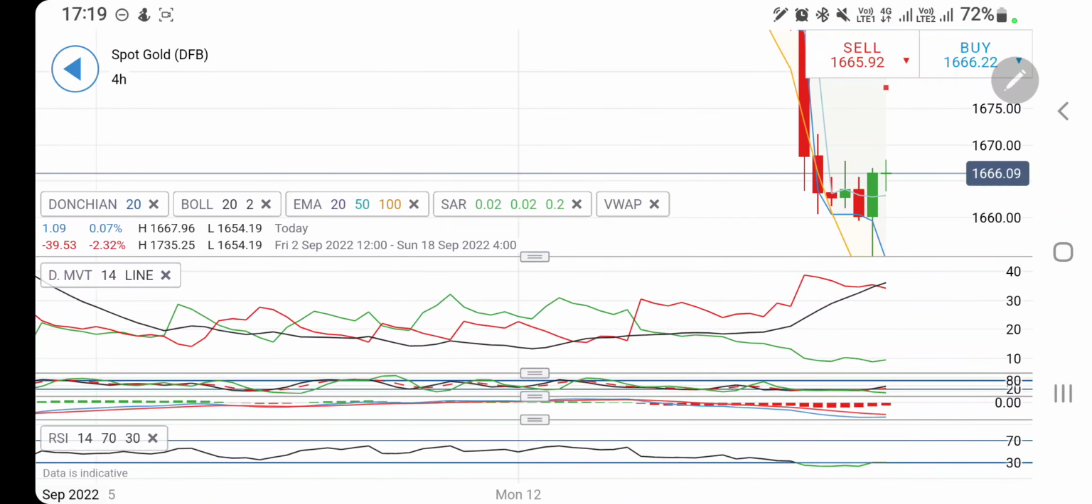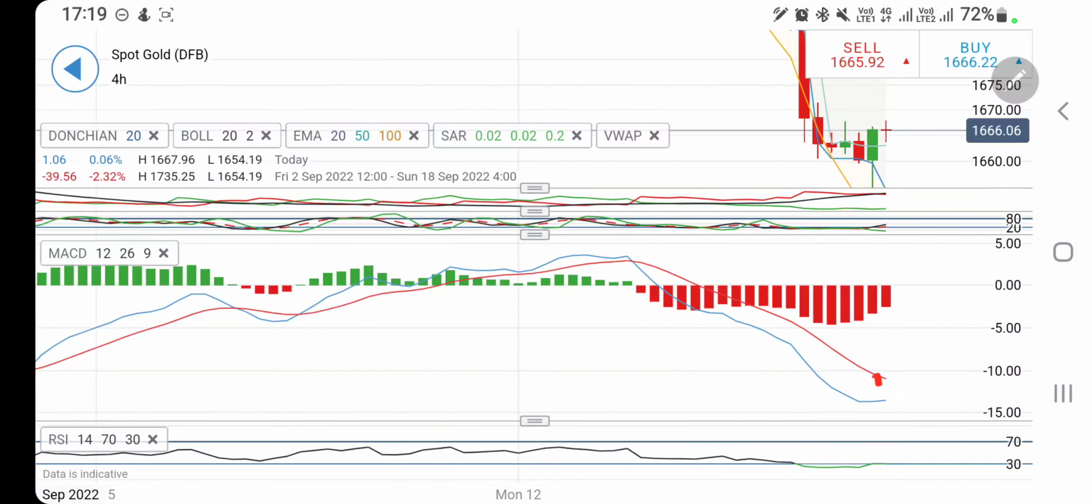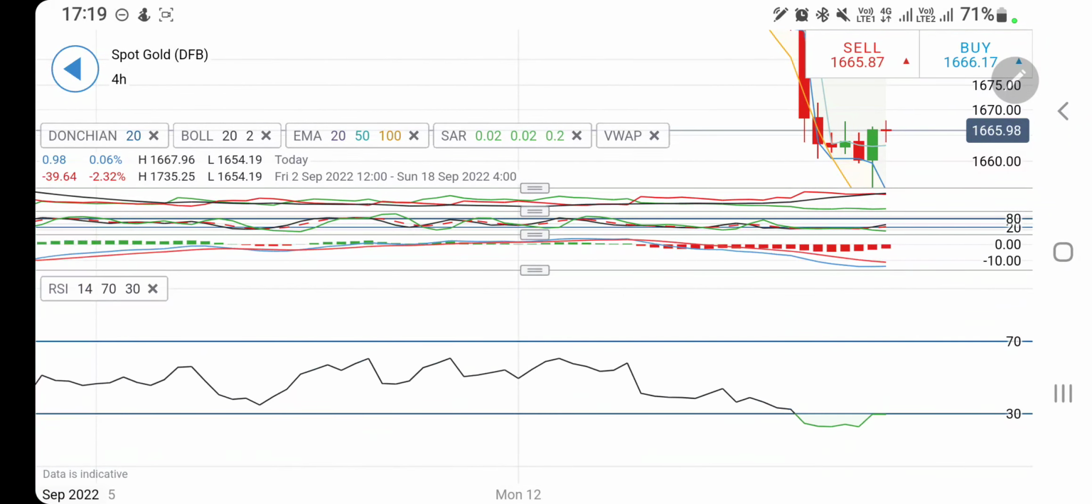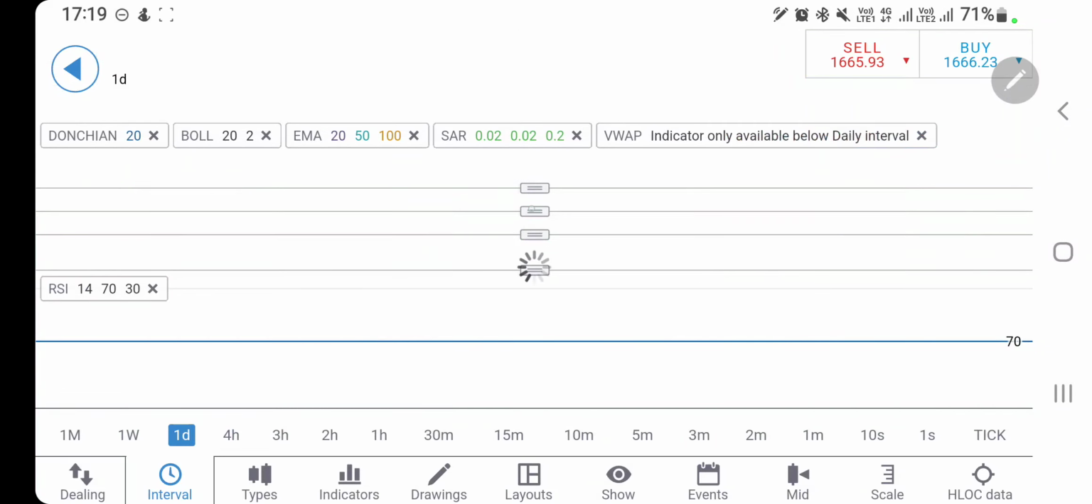So be cautious with the long entries still towards 1670 levels. Directional movement is bearish. Stochastic has come out of the oversold zone. The MACD is trying to converge and cross over for a bullish move. Right now it is bearish. Stochastic RSI is still trading oversold.